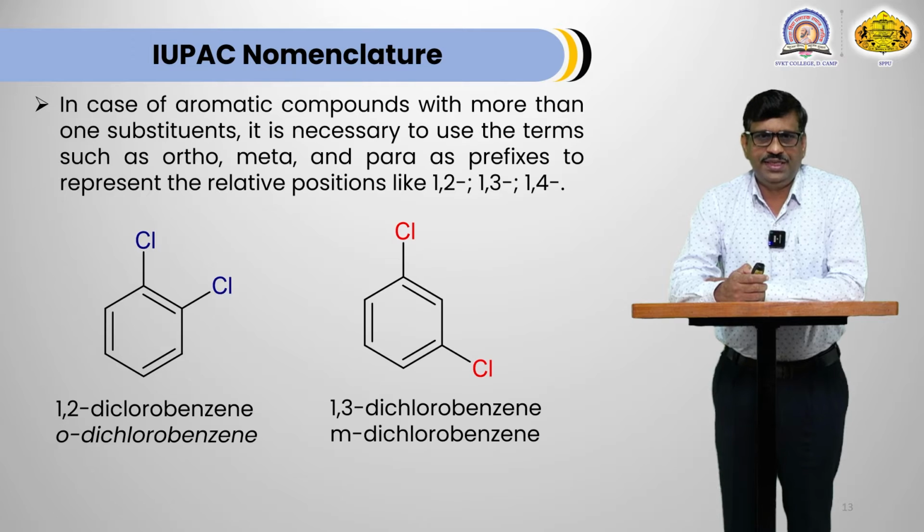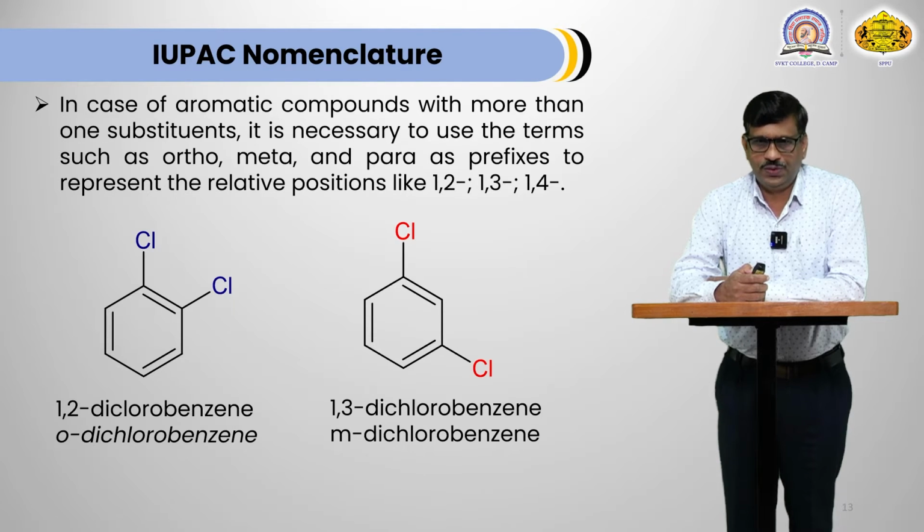1,2-dichlorobenzene is the IUPAC name of this compound. If you consider the relative position of the 2 chlorine groups, they are present on adjacent carbon atoms. That's why 1, 2 position. Hence, you can call this compound ortho-dichlorobenzene also.